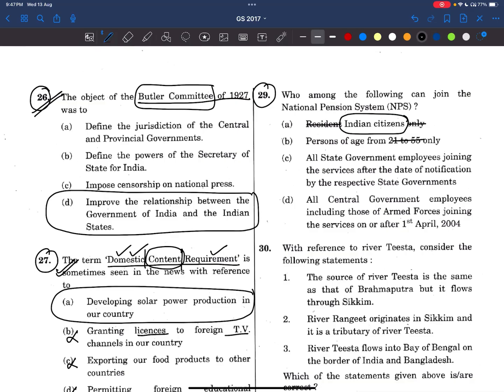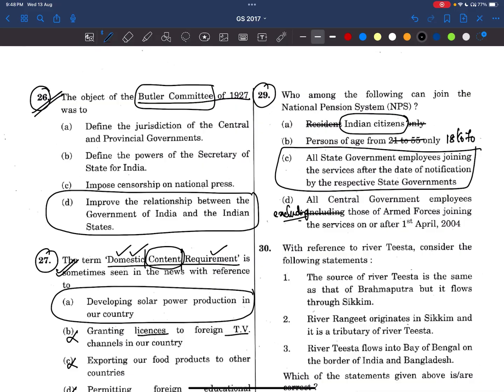It is 18 to 70. They can join the NPS. Now see, all the state government employees joining the services after the date of notification by the respective governments. Yes, friends, this is the correct answer. These are the direct objectives of this National Pension Scheme, nothing much to explain. Now, all central government employees, including those of armed forces. This is not including, it is excluding.